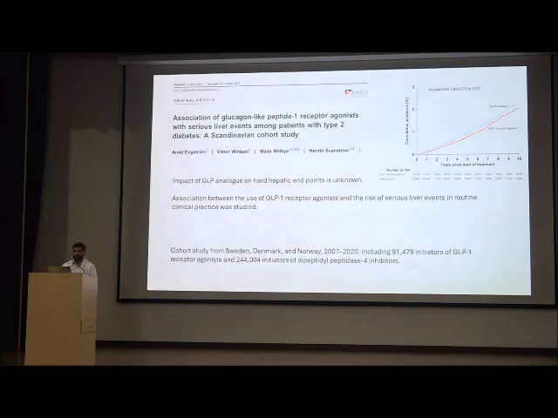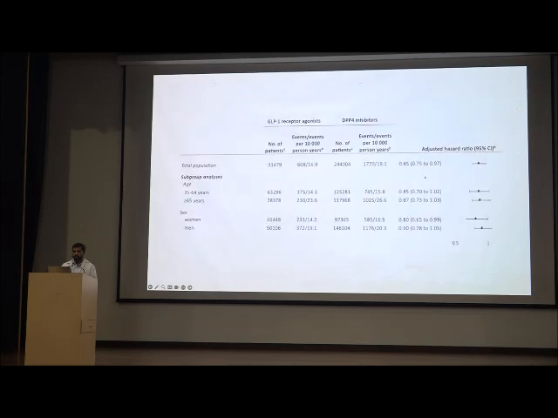In this European cohort study, the association of GLP receptor agonists with serious liver events among patients with type 2 diabetes, they studied the impact of GLP analog on hard hepatic endpoints, and they showed that the GLP analog had a cumulative lower incidence of hard serious liver events.